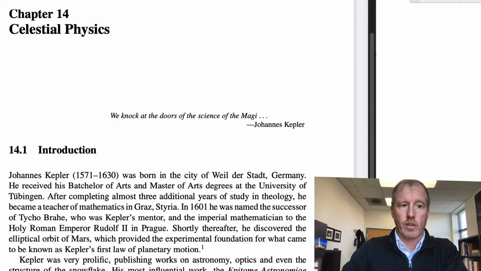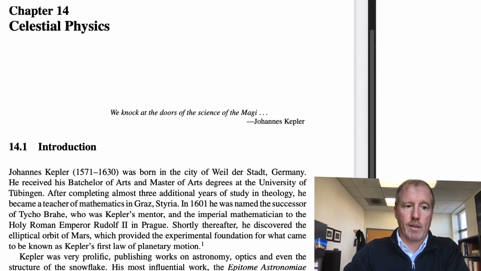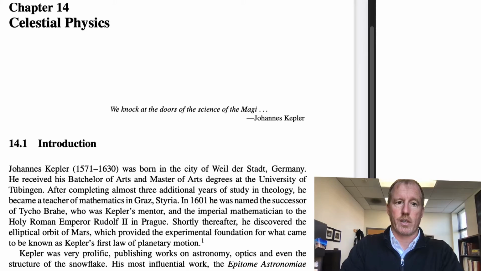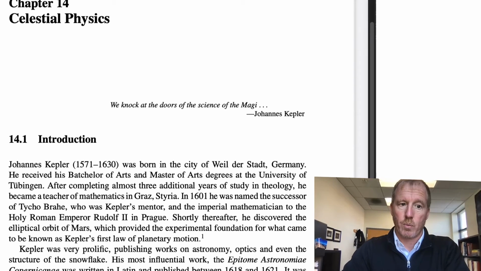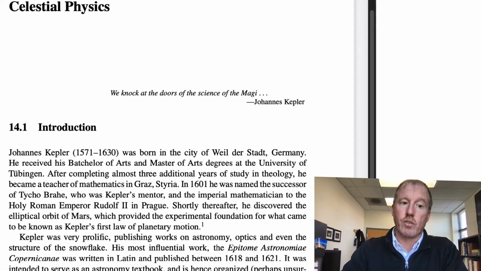Shortly thereafter, he discovered the elliptical orbit of Mars, which provided the experimental foundation for what came to be known as Kepler's first law of planetary motion. Kepler was very prolific, publishing works on astronomy, optics, and even the structure of the snowflake.